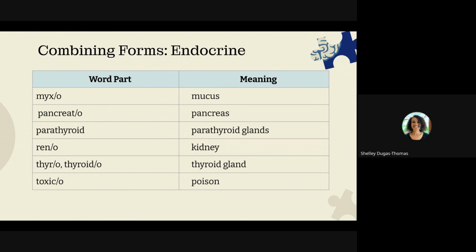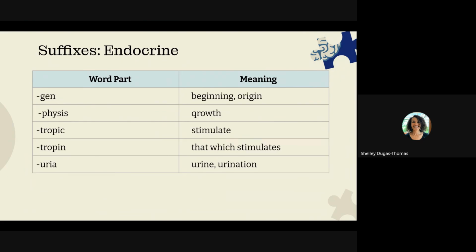Okay, so myxo is mucus, pancreato is pancreas, reno is kidney, thyroido or thyro is thyroid gland, toxico means poison. And these are some suffixes: gen, beginning or origin, physis is growth, tropic or tropin is stimulate, urea is urine or urination.